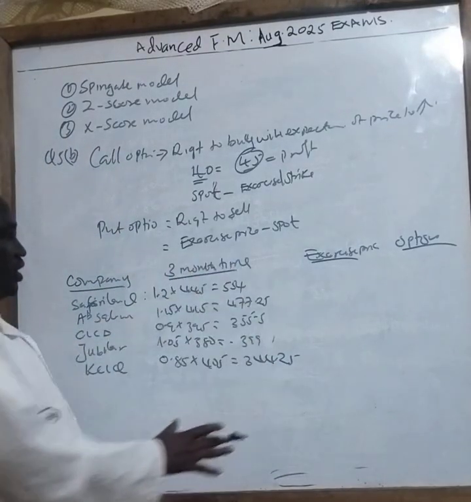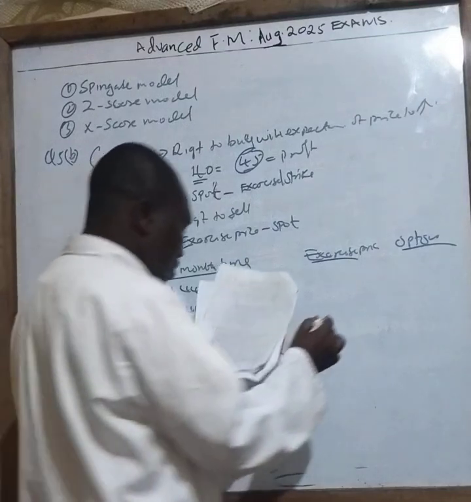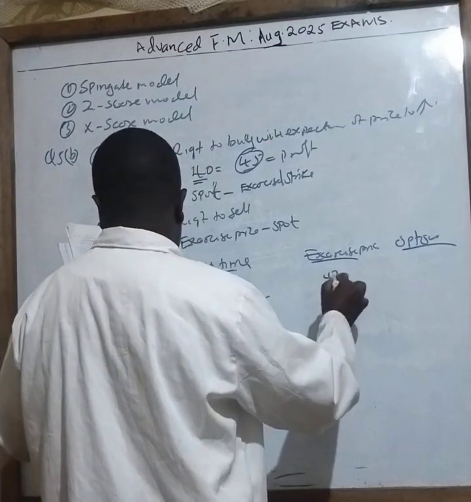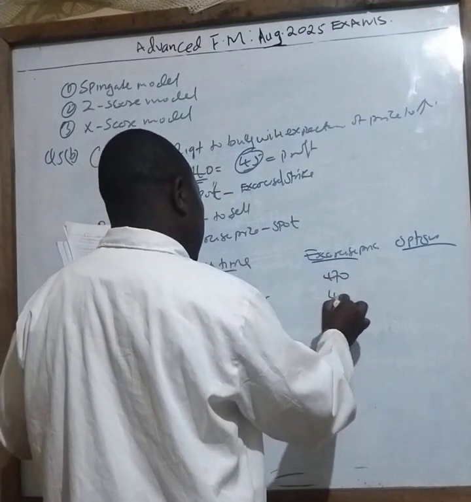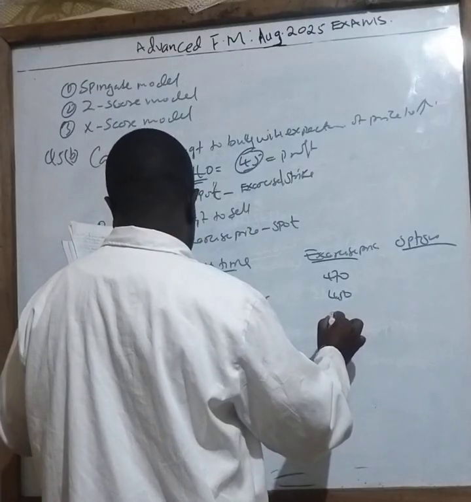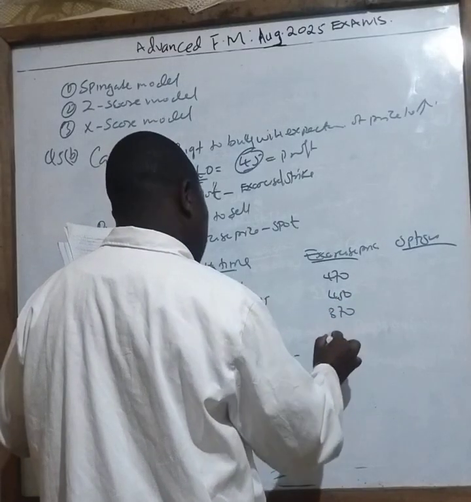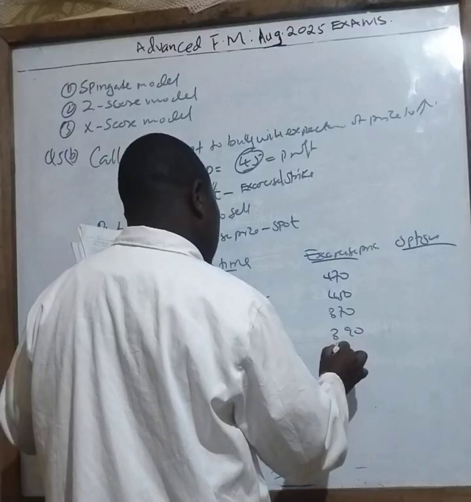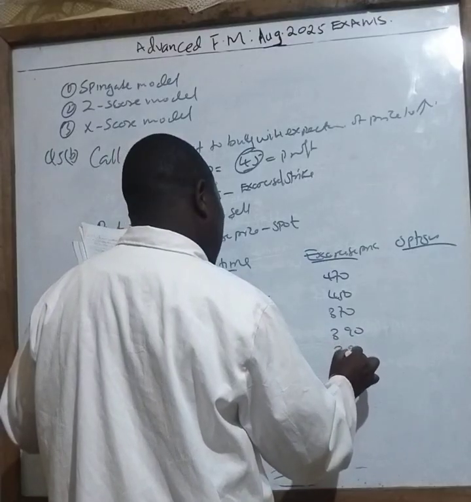So once you have this, compare with the exercise price now. Here it is 470. This one is 450. This one is 370. This one is 390. And this one is 395.